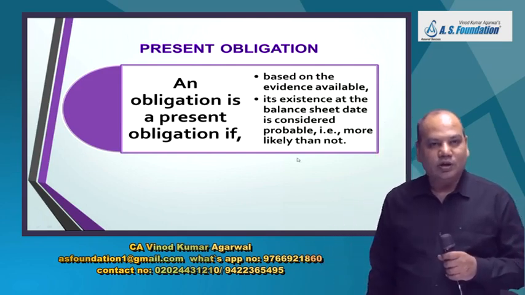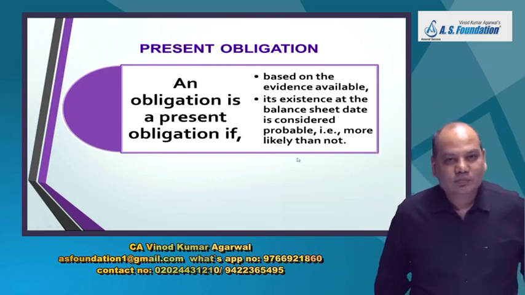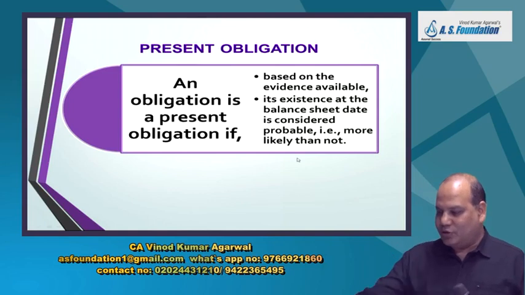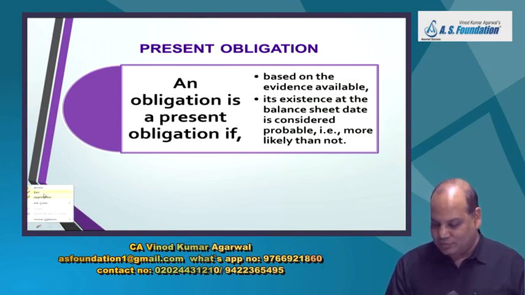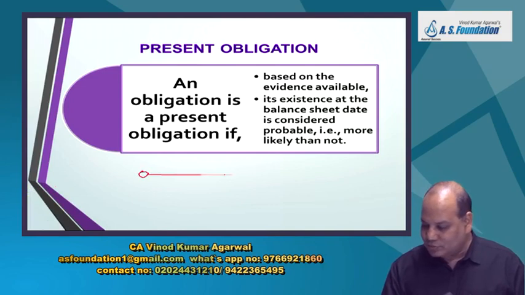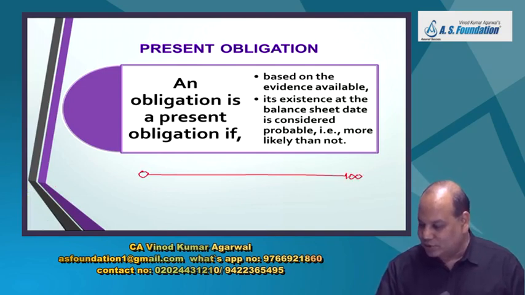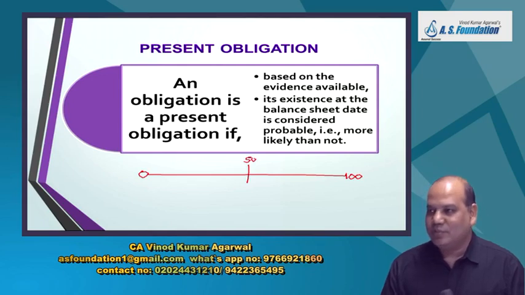What is more likely than not? On a scale of 0 to 100, this is the probability scale, and this is the midpoint, 50.